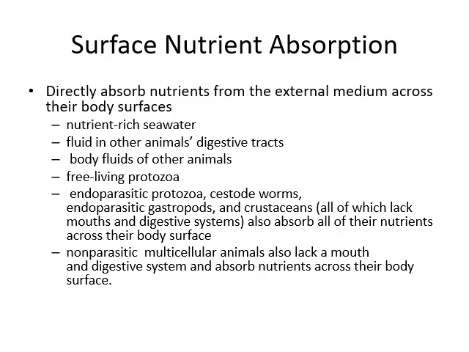Surface nutrient absorption: animals directly absorb nutrients from the external medium across their body surfaces, for example from nutrient-rich seawater if present along the animal's habitat, fluid in other animals' digestive tracts like intestinal worms, body fluids of other animals, and free living protozoa.